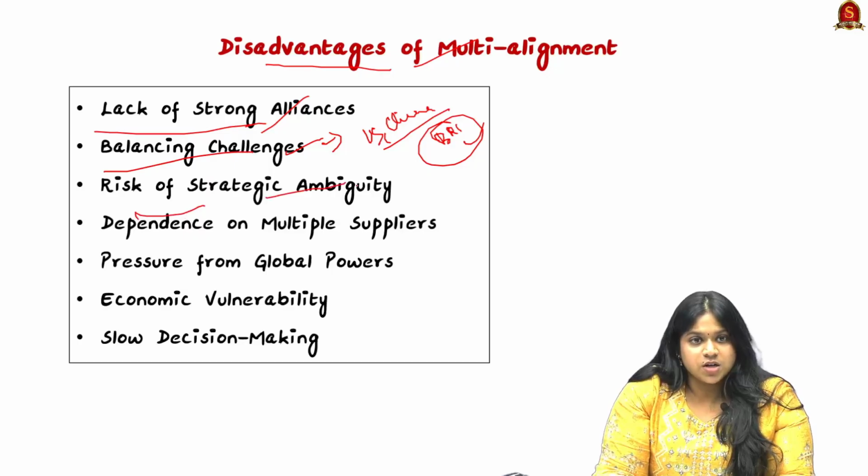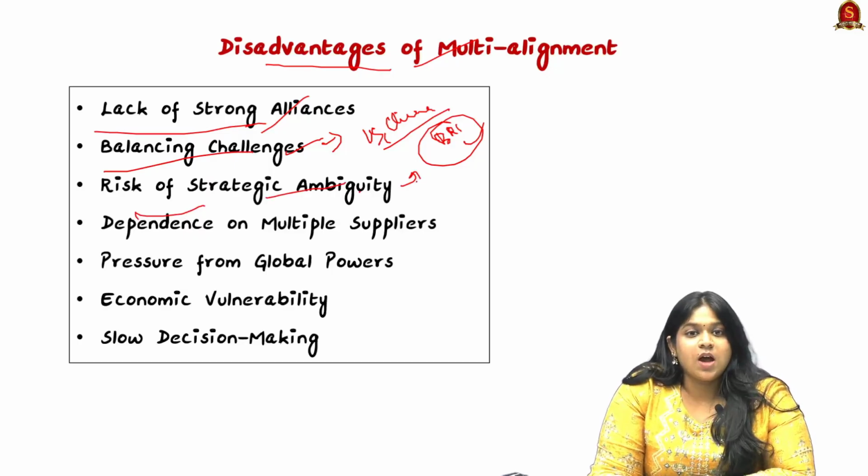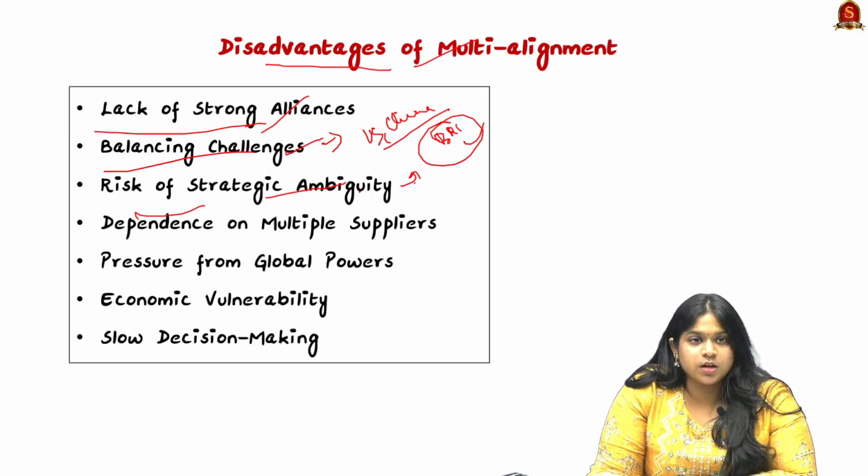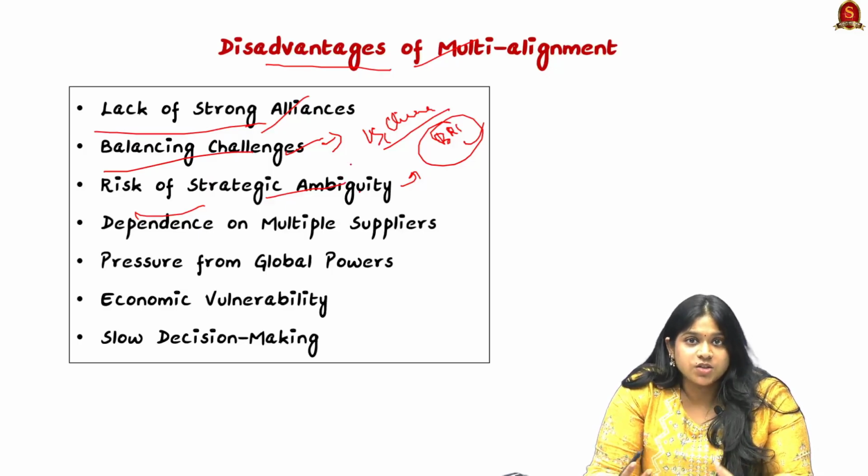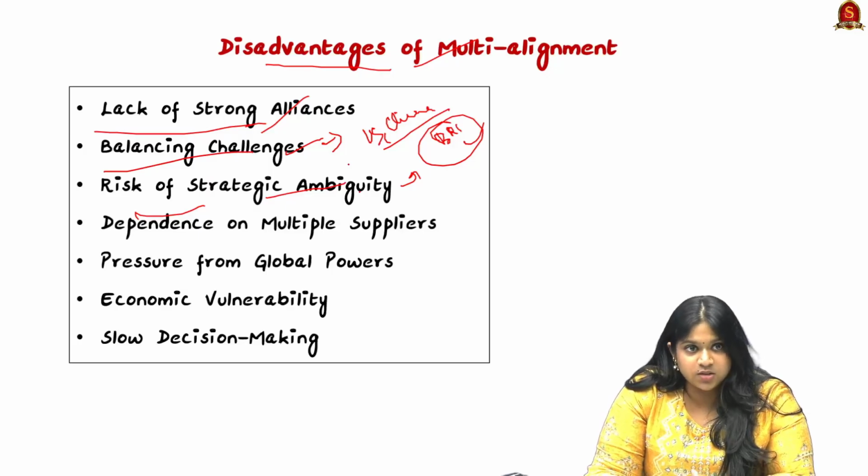Then the risk of strategic ambiguity. Having multi-alignment relations leads to us having different strategies for different countries, so it leads to ambiguity and not having one particular plan.